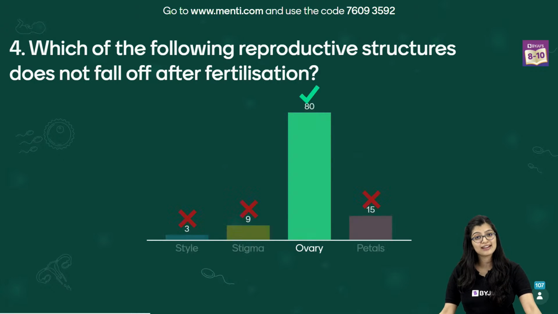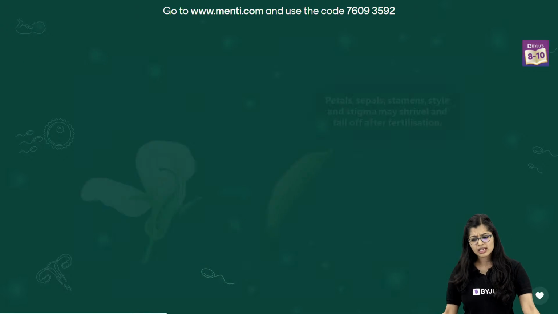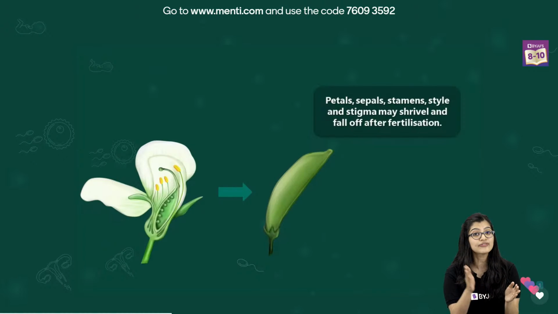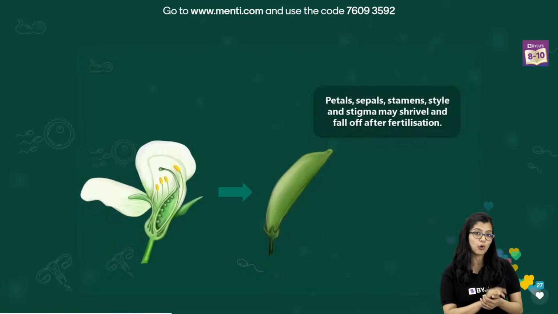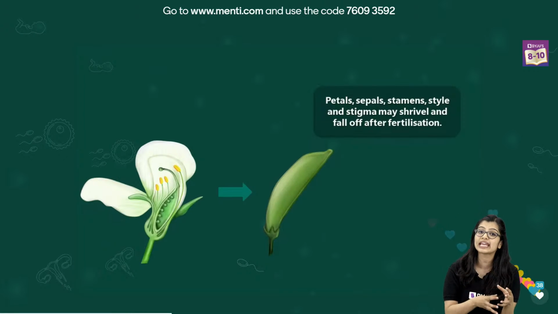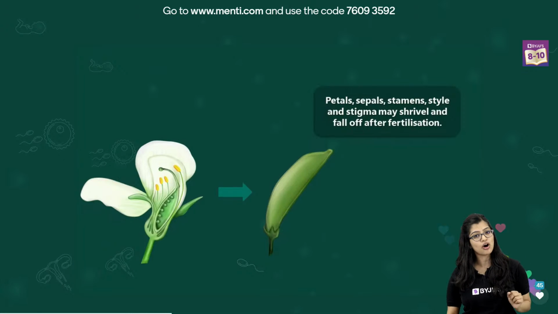And very, very good. As I can see, 80 of you have got this right. It is ovary. Again, if I have to quickly recall, we know that fertilization is the process of fusion of male and female gametes, right? And this takes place inside the ovule, wherein the ovule will become the seed and the ovary will become the fruit, while the other parts will wither off.